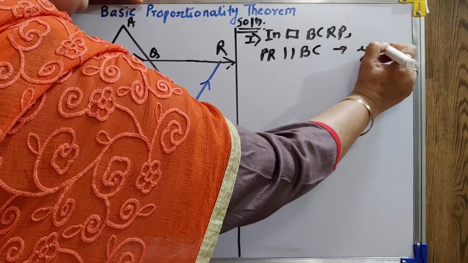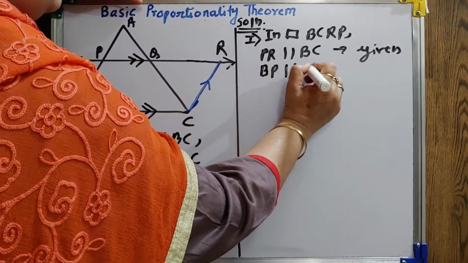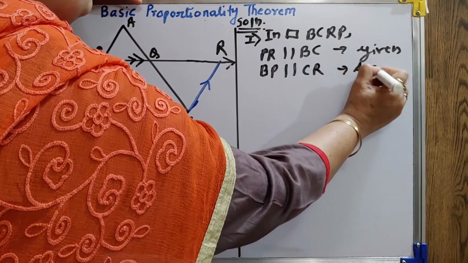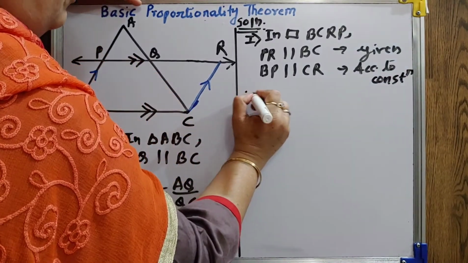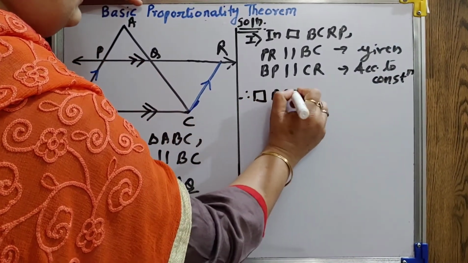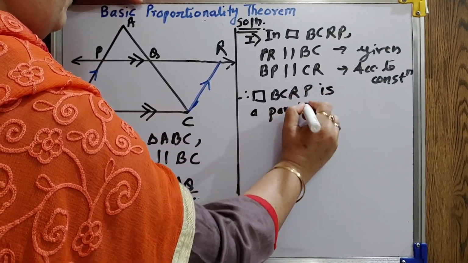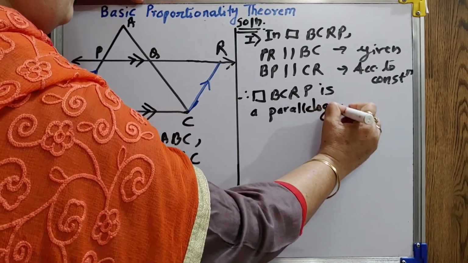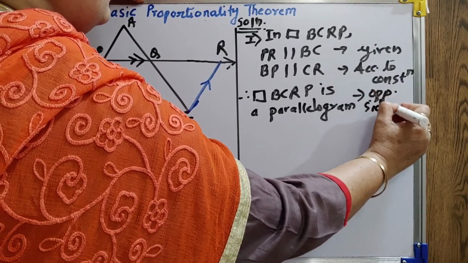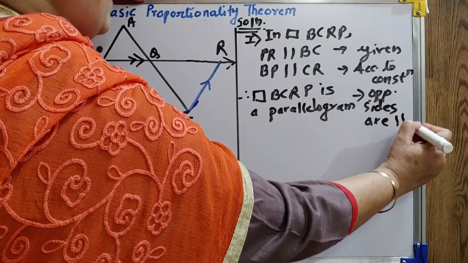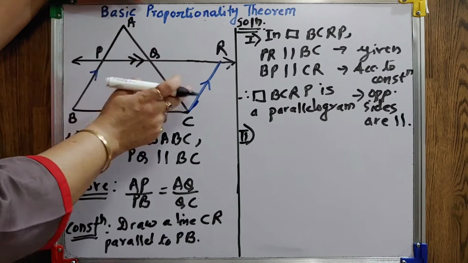This we have not written, it was given. BP is parallel to CR according to construction. So therefore, quadrilateral BCRP is a parallelogram. Opposite sides are parallel.